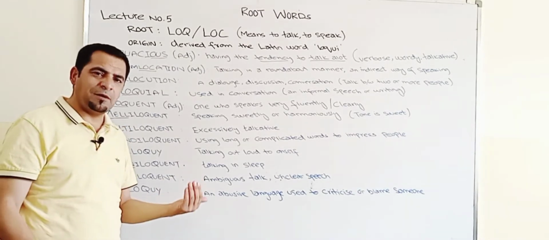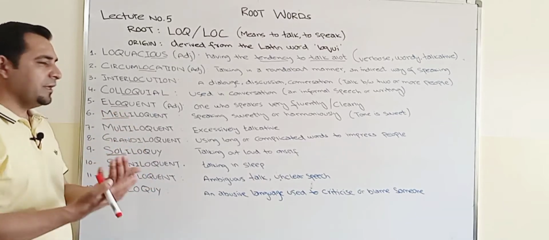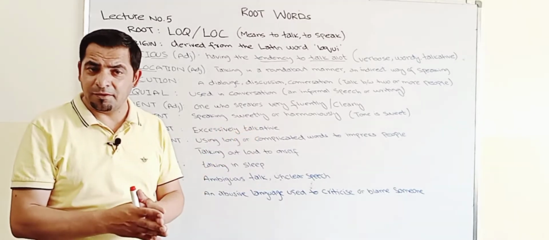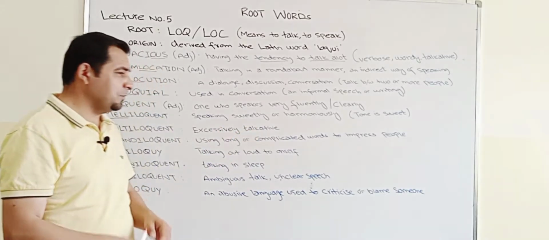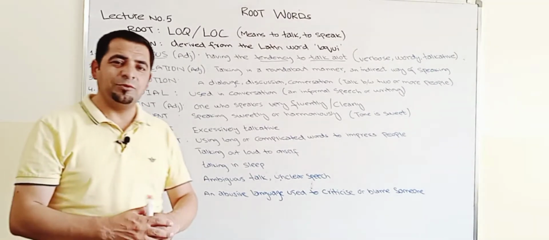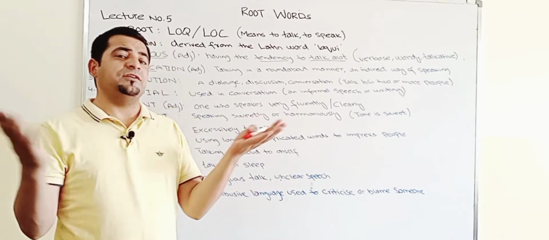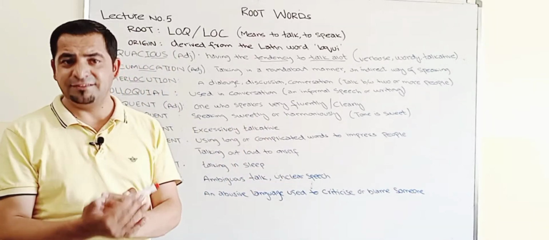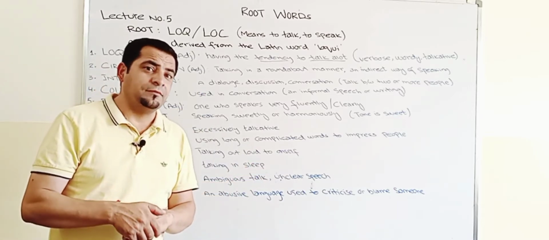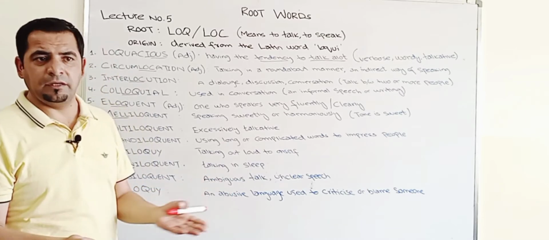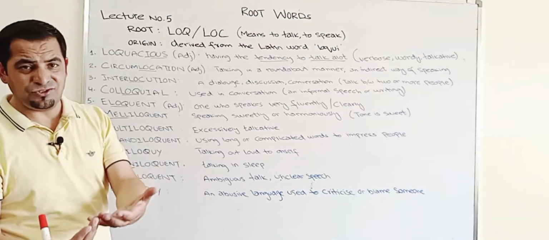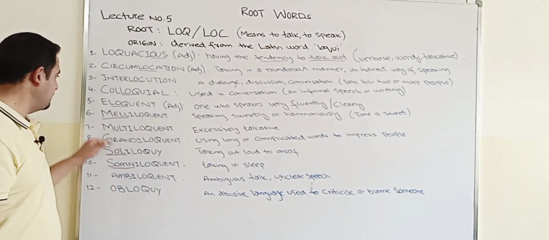So if someone is eloquent, it means that the person can clearly express his opinion publicly. Such a person could be called eloquent. By the way, whatever your mother tongue is, you could be eloquent in your mother tongue, but as far as other languages are concerned, you might not be eloquent. So I'm eloquent in my mother tongue, but I might not be eloquent in English or in Chinese or in other languages.